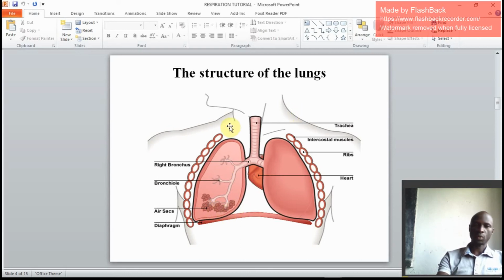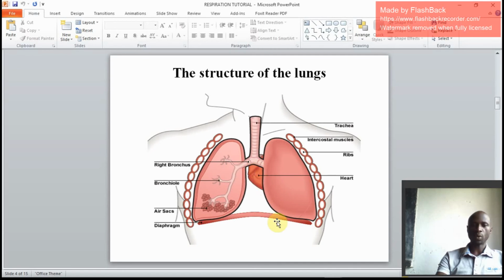Then there is what protects the lungs. These are the rib cages we are talking of. We have intercostal muscles, then these are ribs. There is the position of the heart. Sometimes they ask, identify the organ that is positioned on part X. This is the heart. So the heart is positioned here.